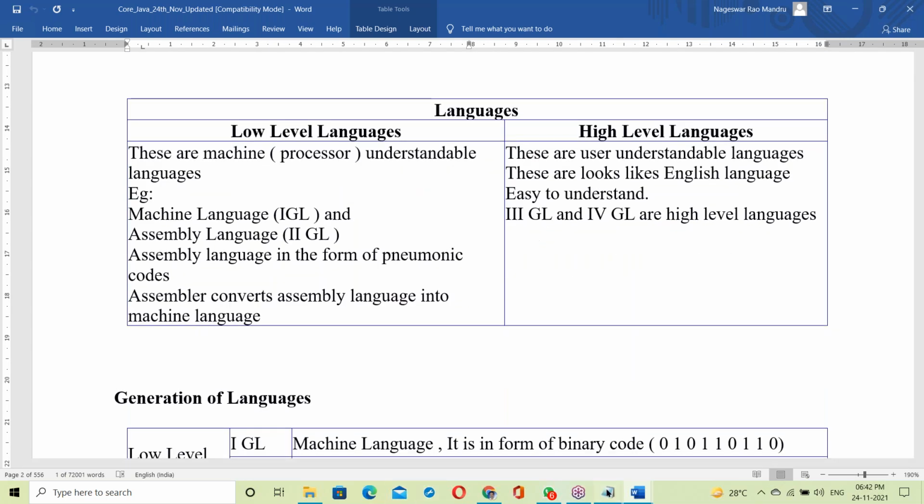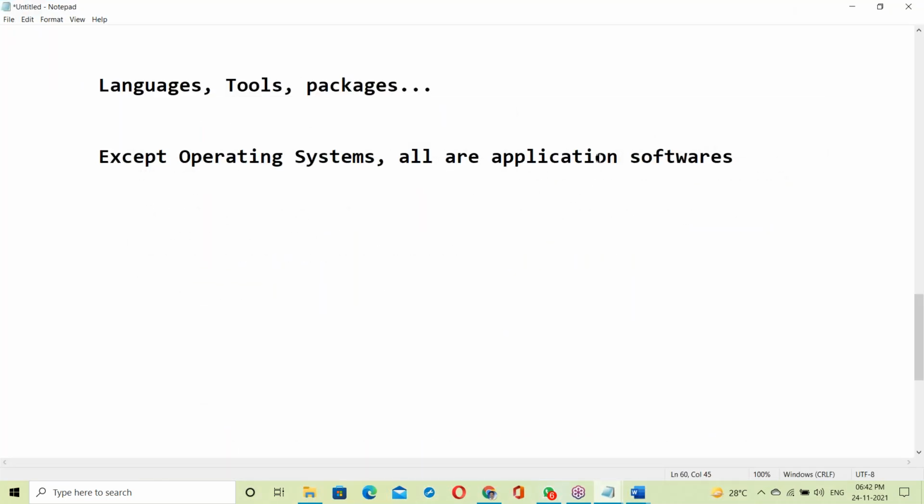About language: language is a media of communication between two things. Like we speak many languages, such as English, Hindi, Telugu, Tamil, Kannada, Gujarati. Why? For communication purposes. Language is a media of communication between two things, maybe two persons, or two animals, or two trees, something like this.